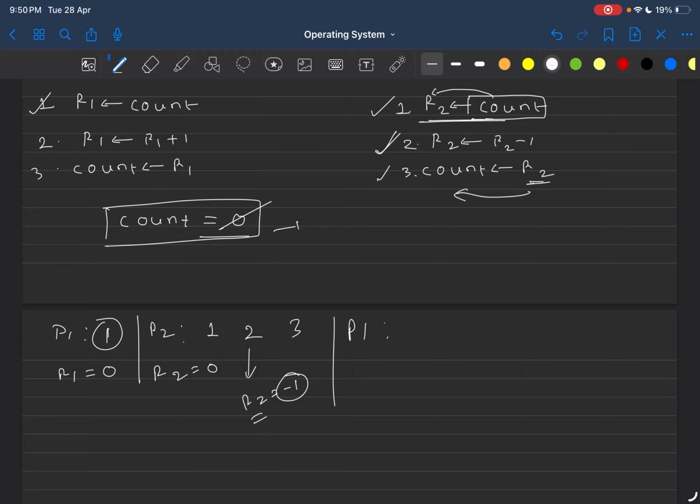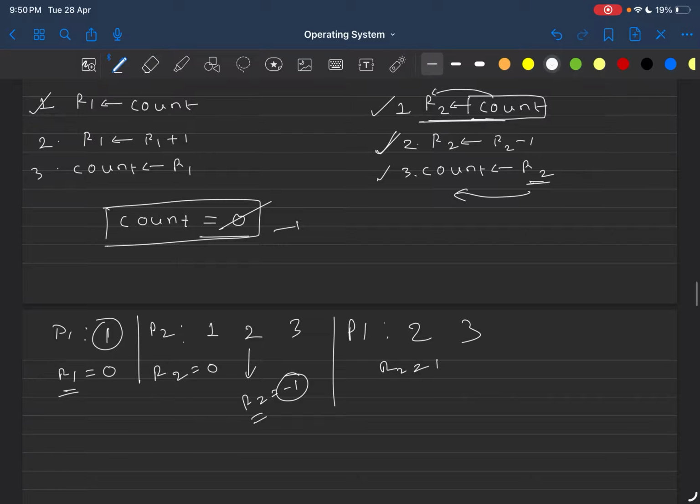So this time, which line will get executed? Line number 2. Alright. At line number 2, what is happening? R1 is getting incremented by 1. So what was the value of R1? That is 0. So 0 plus 1 becomes 1. So now R1 becomes 1.